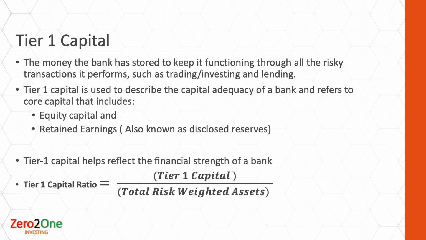So what do we mean by risk weighted assets? These are the compilation of assets the bank holds, which are weighted by credit risk. So it is a sum total of all the assets, and they are weighted with the credit risk associated with them. For example, a mortgage which has a house as collateral might be less risky than a personal loan, given out in the form of credit cards or any other sort, which does not have any collateral associated with it.